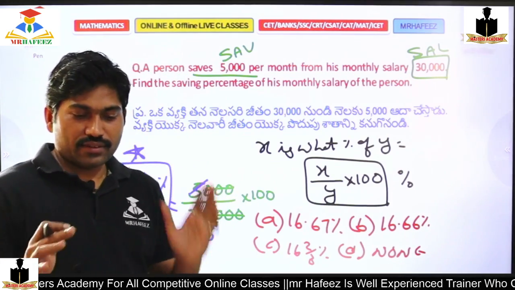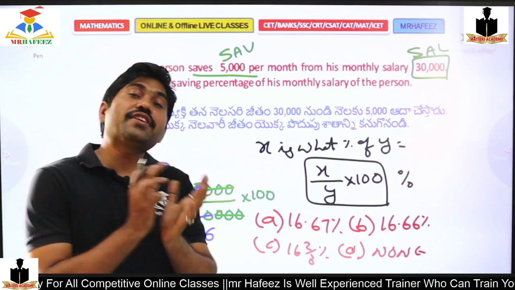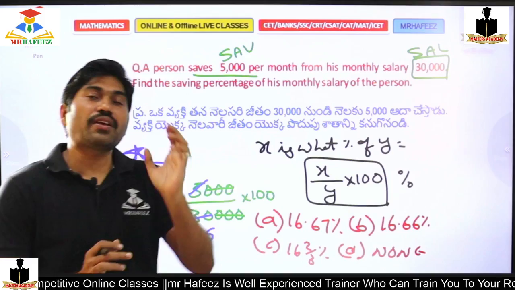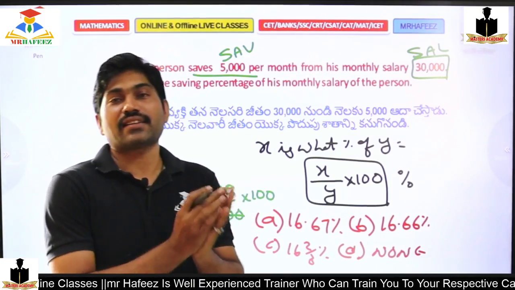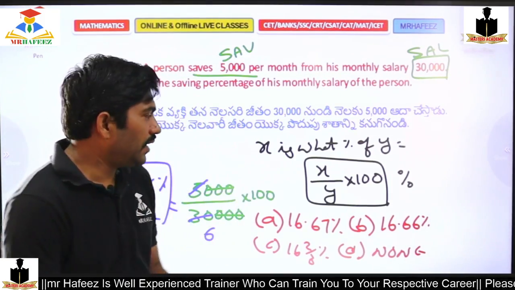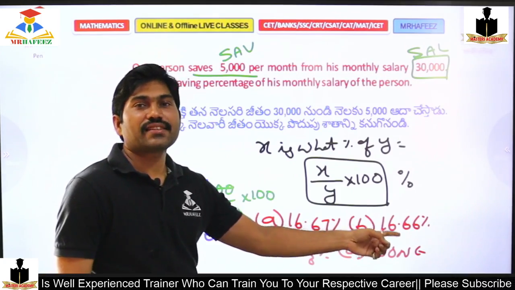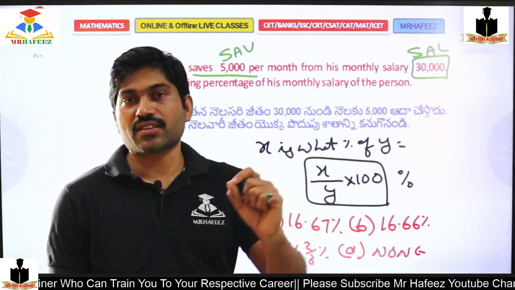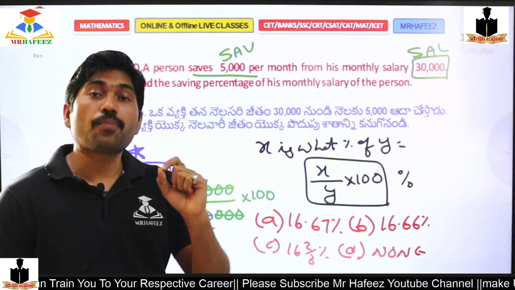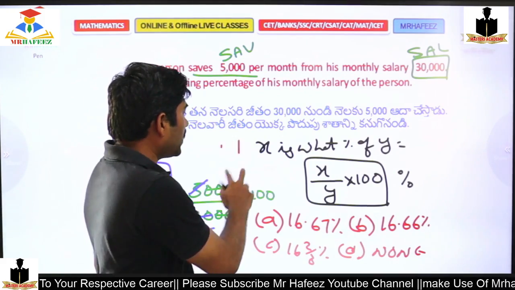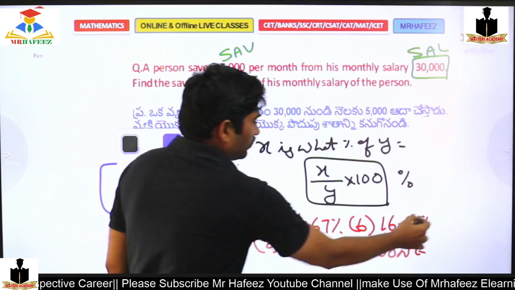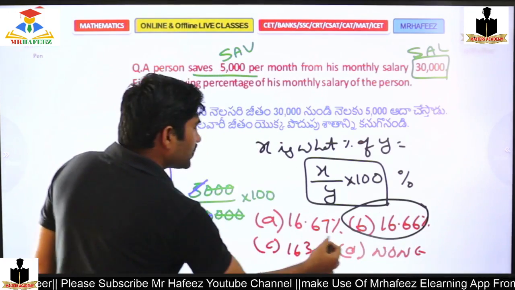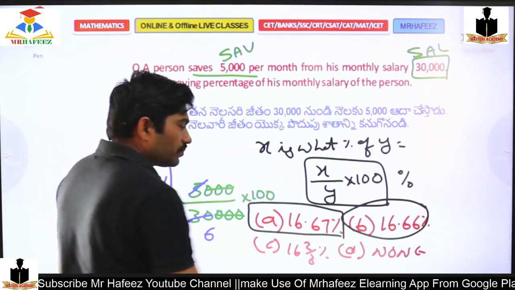So here we'll try to understand the difference between fractions, mixed fractions, and the exact and approximate values. 16.66 is not at all the exact value, it's just an approximate value. This is an approximate value, and this is also an approximate value.